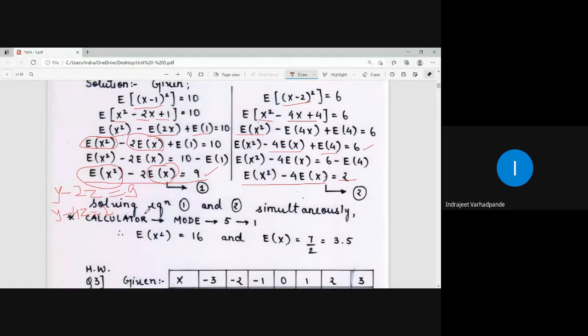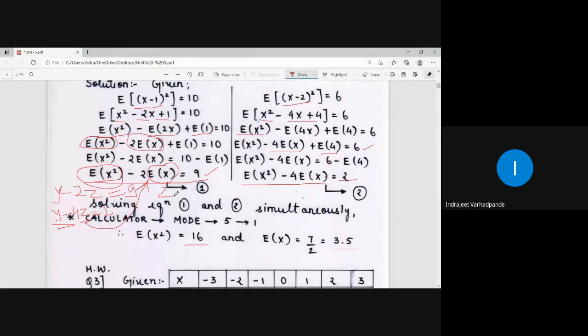After solving, you will get the value of y and the value of z. Now remember, whose is the first value you will get? Of y, that is, expectation of x square. The second value you will get will be z, and z corresponds to expectation of x. So the first value should come out as 16, the second value should come out as 7/2 or 3.5, which is the fraction representing z, right?